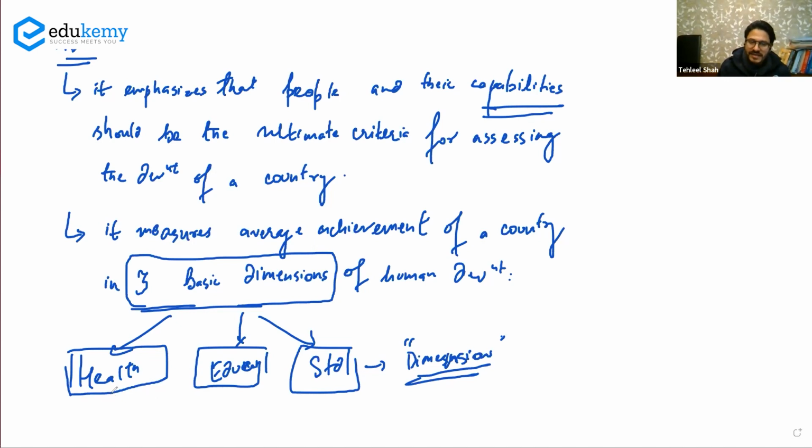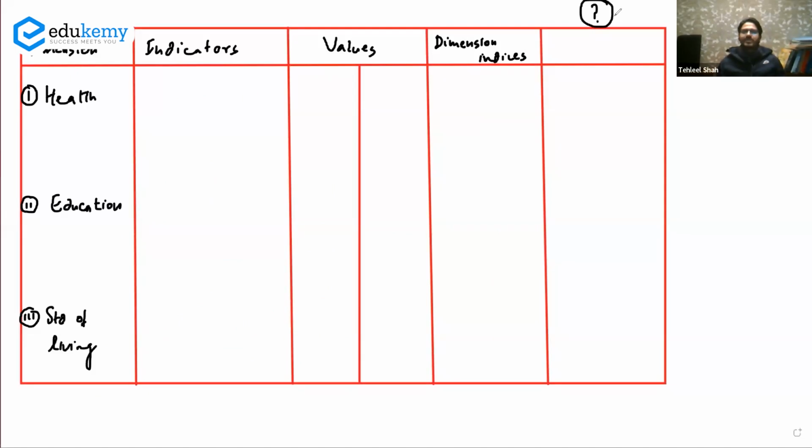Health has an indicator. How do we see the health? It has an indicator. How do you see education? It has an indicator. How do you see standard of living? It has an indicator. So once you have the dimensions, it is important for you to look at the indicators as well. And sometimes the question comes from the indicator section. So we will be looking at that when we draw this particular table. The first dimension is the dimension of health. And how do you look at health?